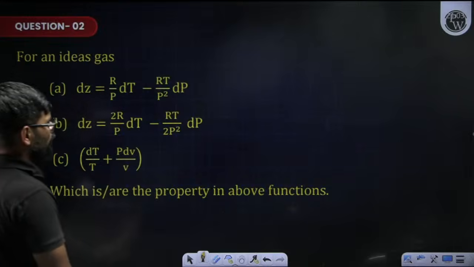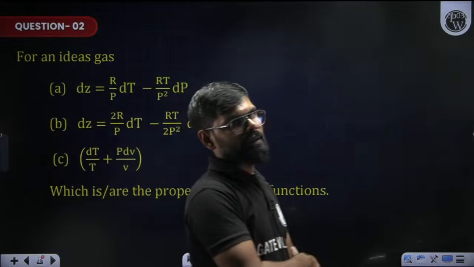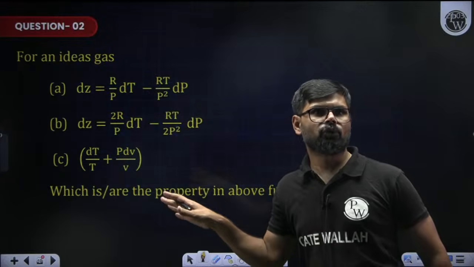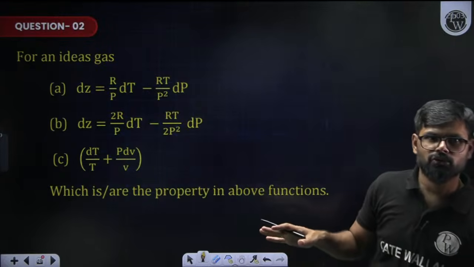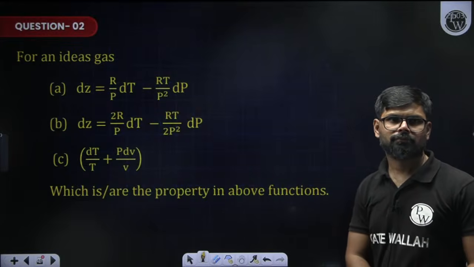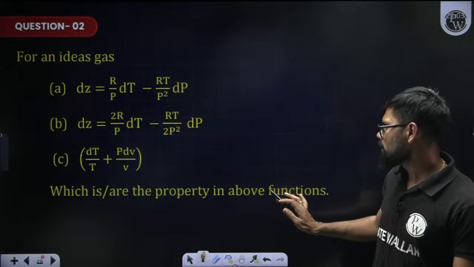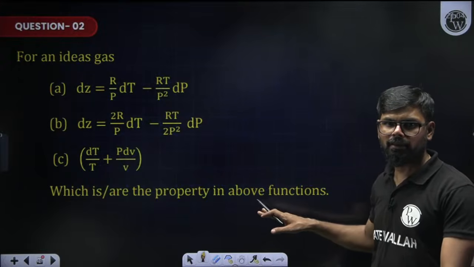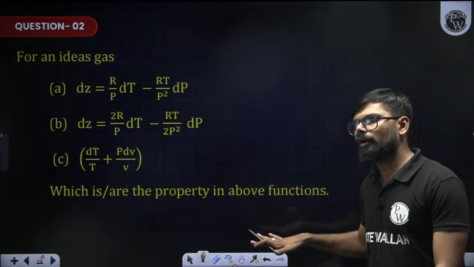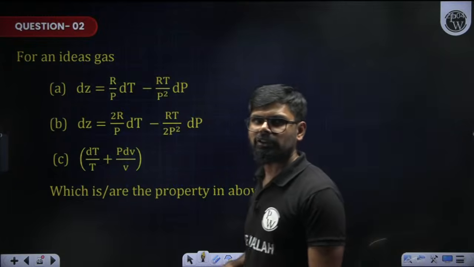Let's solve one more problem. In this question you will be able to understand, Kapil Joshi. Here, which one is the property, or which is the property in the above functions?